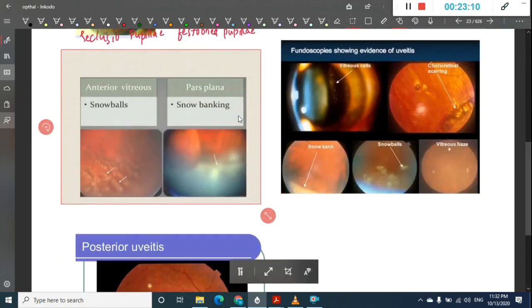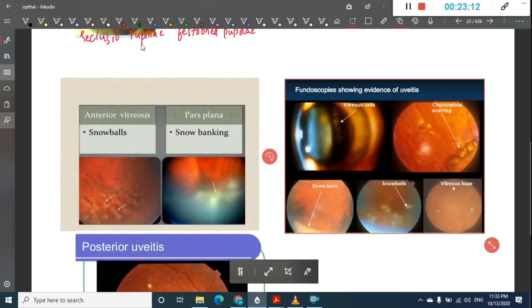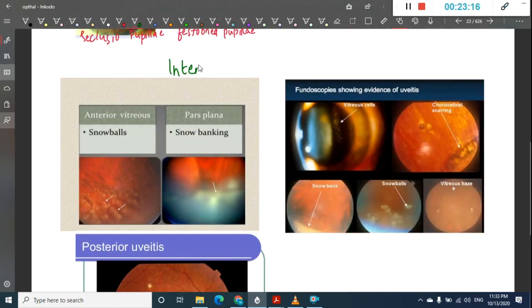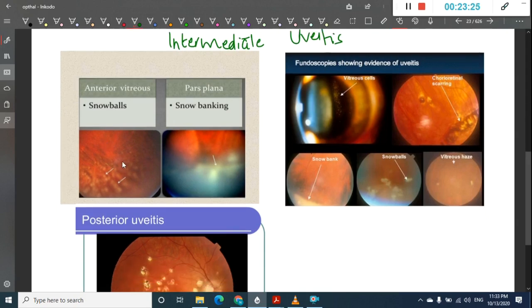Then we have these two, mainly for intermediate uveitis. Here you can see these balls. In the choroid, these ball-like structures are snowballs.